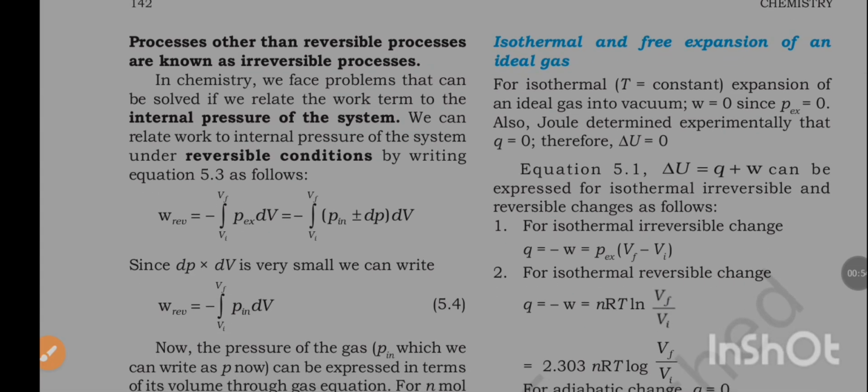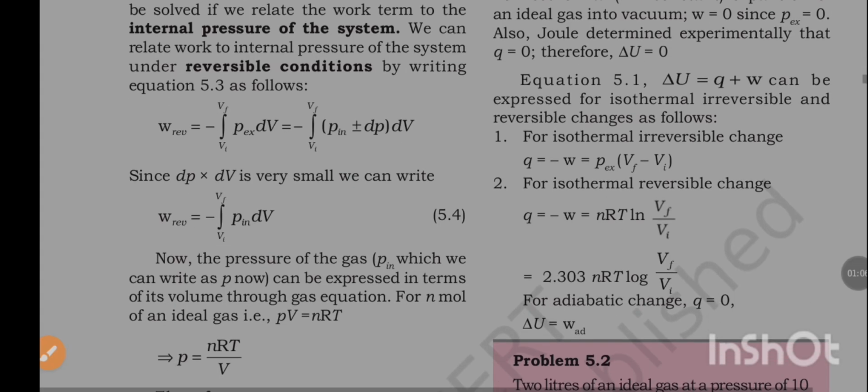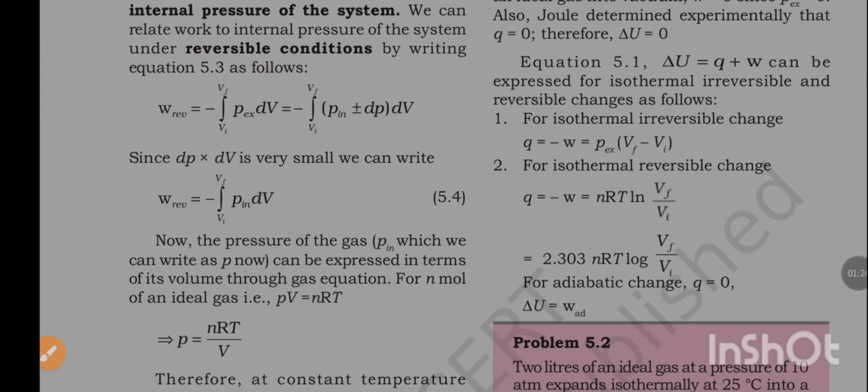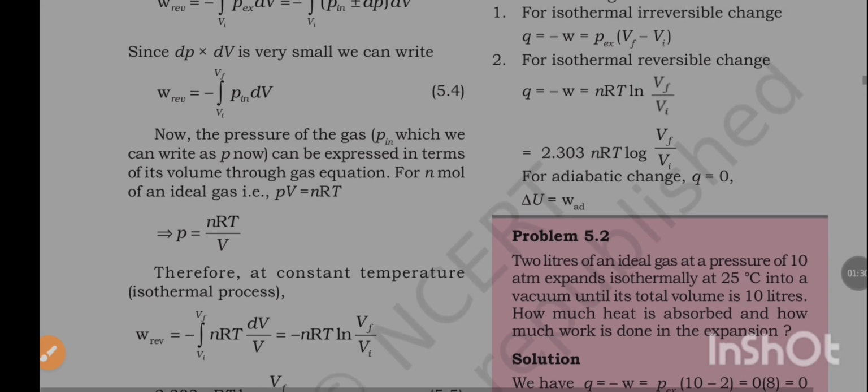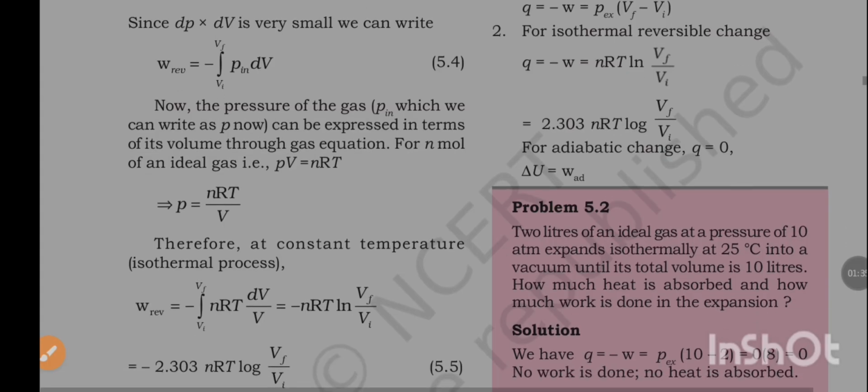In chemistry, we face problems that can be solved if we relate the work term to the internal pressure of the system. We can relate work to internal pressure of the system under reversible conditions by writing the equation W reversible is equal to minus integration from Vf to Vi P external dV, is equal to minus integration from final volume to initial volume P internal plus or minus dP into dV. Since dP into dV is very small, we can write W reversible is equal to minus integration from Vf to Vi P internal dV.